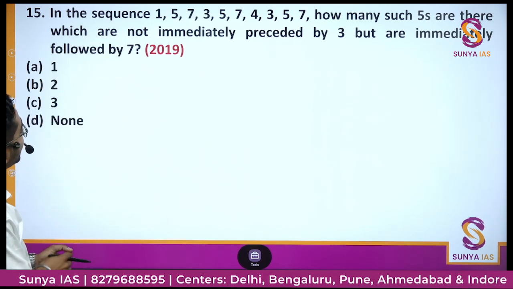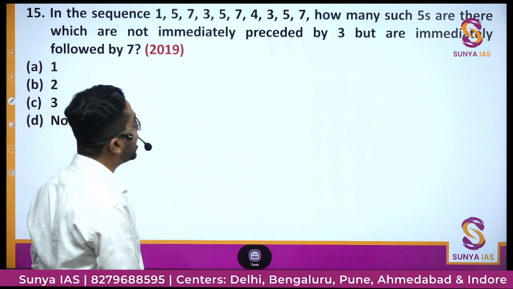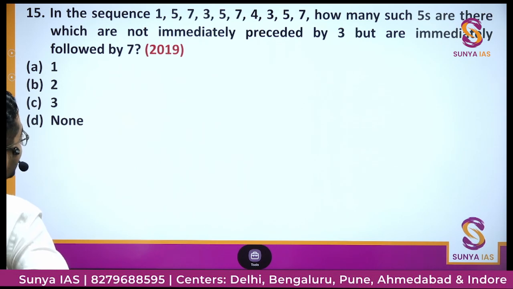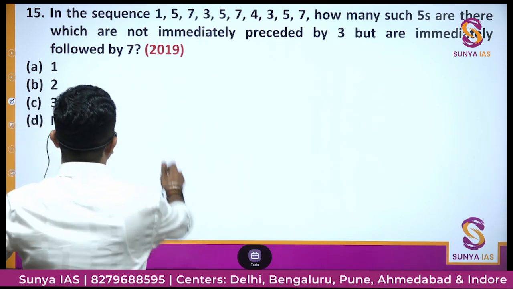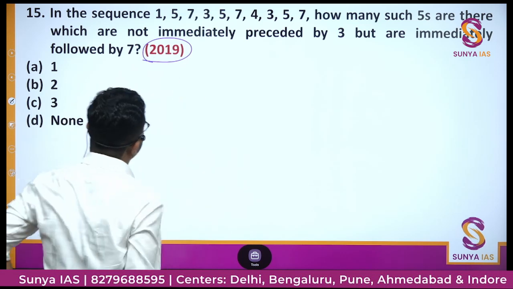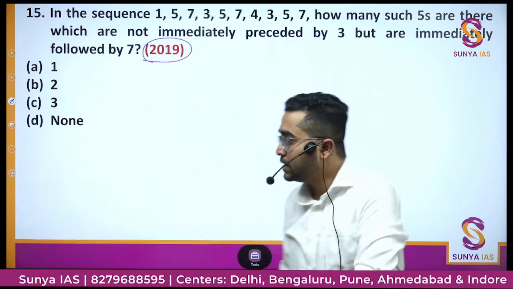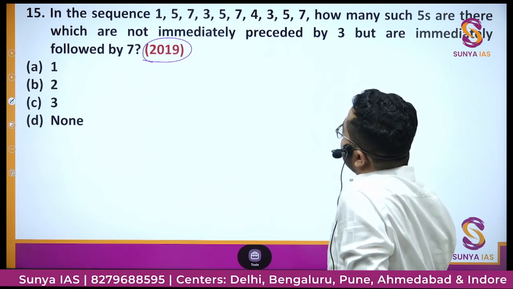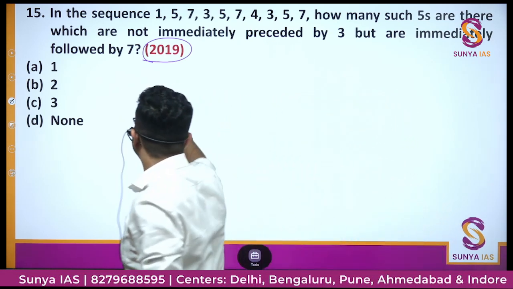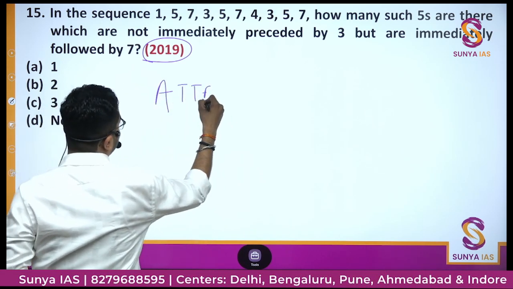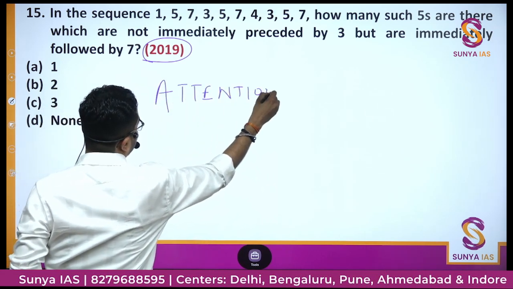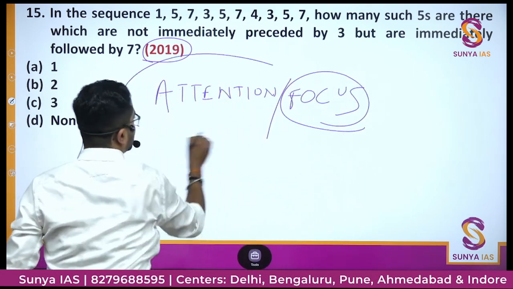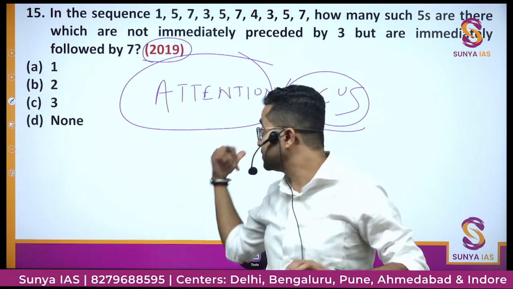In the sequence 1 5 7 3 5 7 4 3 5 7, how many such 5s are there which are not immediately preceded by 3 but are immediately followed by 7? Okay, this question has been asked in the year 2019. Achha, in this question there is nothing difficult. But what they are checking in this question? UPSC is checking these two things in this question.